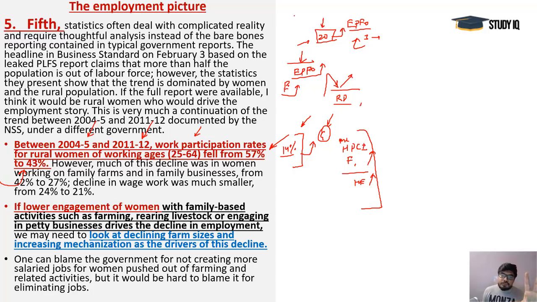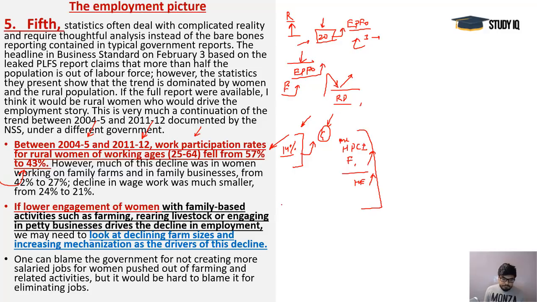It does not show the right employment scenario, because it is only talking about the registration. Maybe after some time people leave the jobs, but their PF accounts would remain, their registrations would remain, they would not be cancelled. But this data shows that these people are employed. So you are ignoring the Ministry of Statistics data. You are not releasing the data of those who are actually working for it, and you are releasing some other organizations' data, which is never used for showing employment. Then that's a big problem.